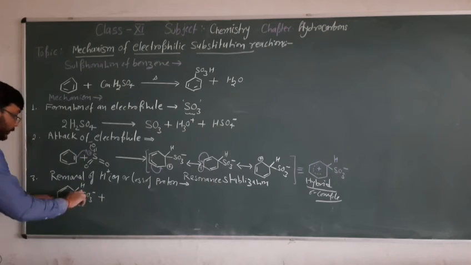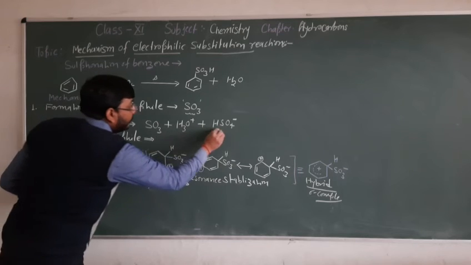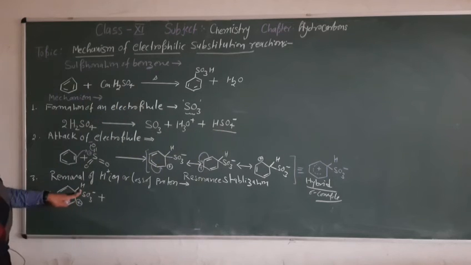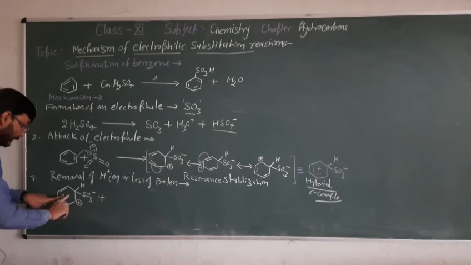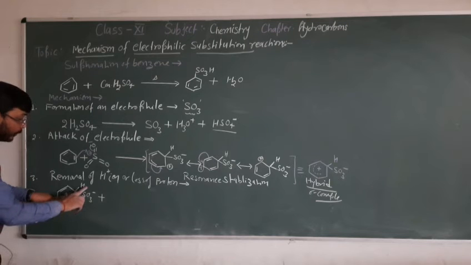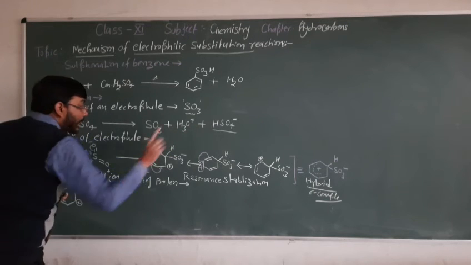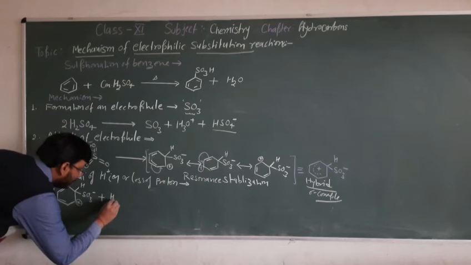The hydrogen will be lost by HSO4 minus. Means this proton will migrate, or this sigma complex intermediate loses its proton with the help of HSO4 minus.